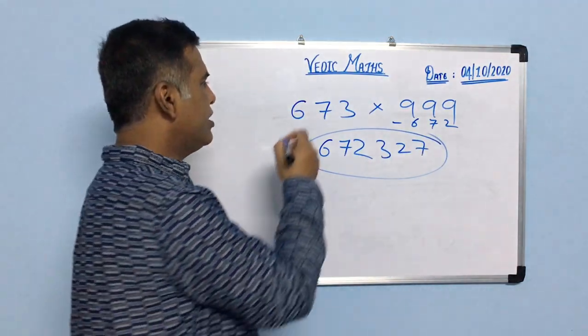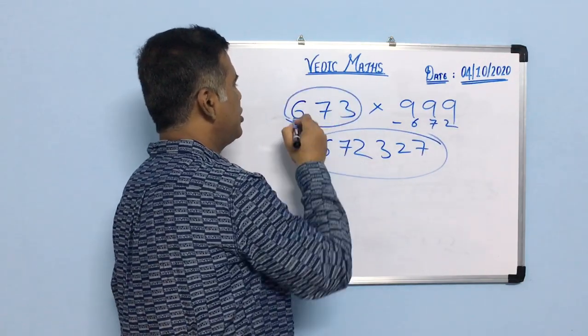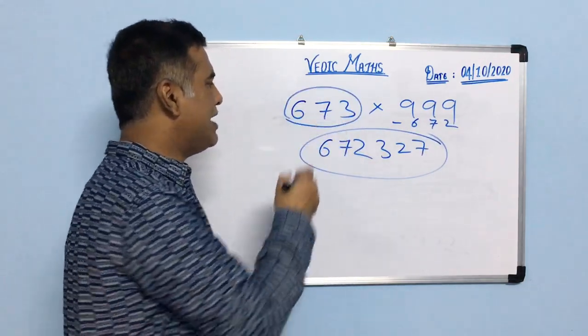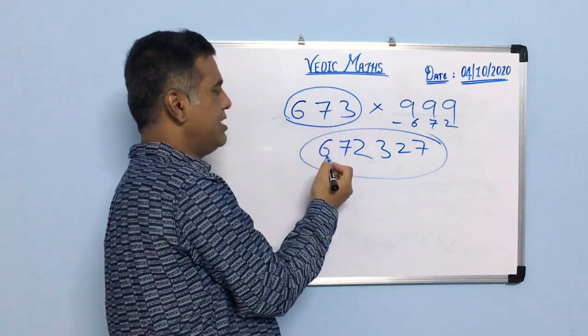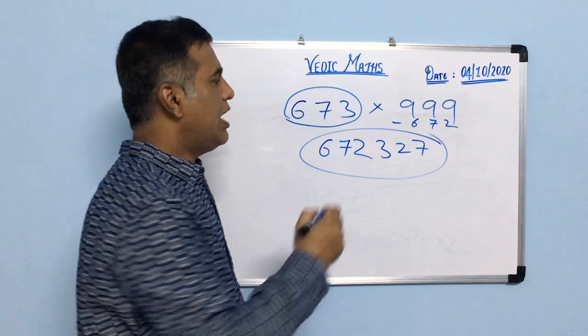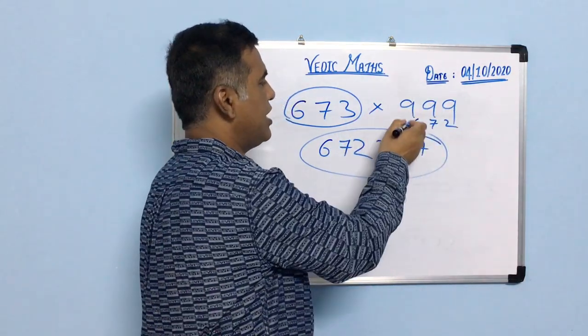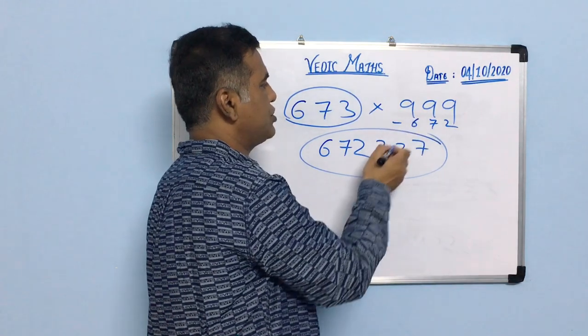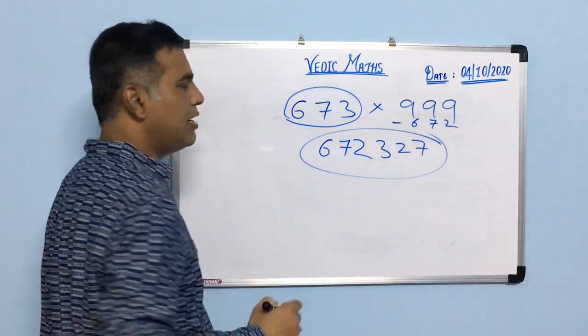So what I am doing, when I am doing the multiplication, the number has to be reduced by 1. That means 1 less. So 673, 1 less, that means 672. And this 672 is to be subtracted from 999, or you have to write the complement of 9. So 9 minus 6, 3. 9 minus 7, 2. 9 minus 2, 7. So this is the final answer.